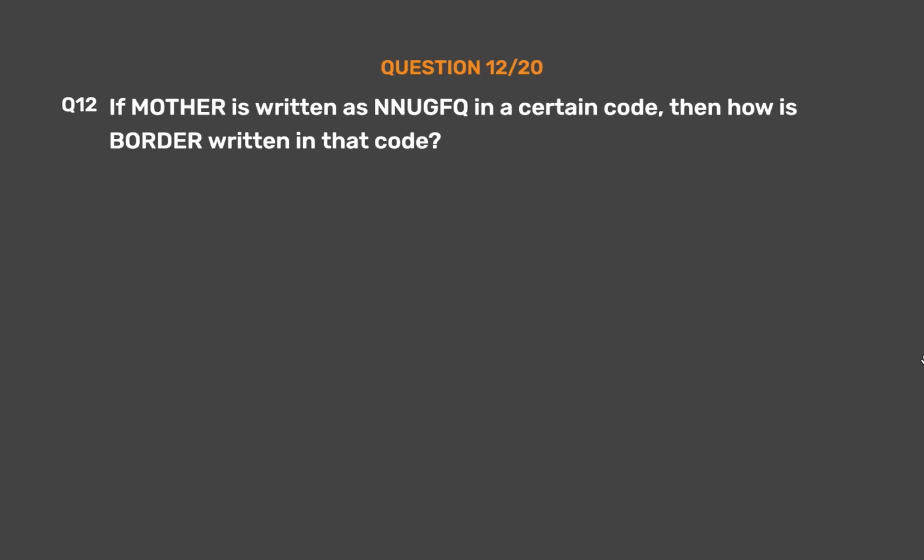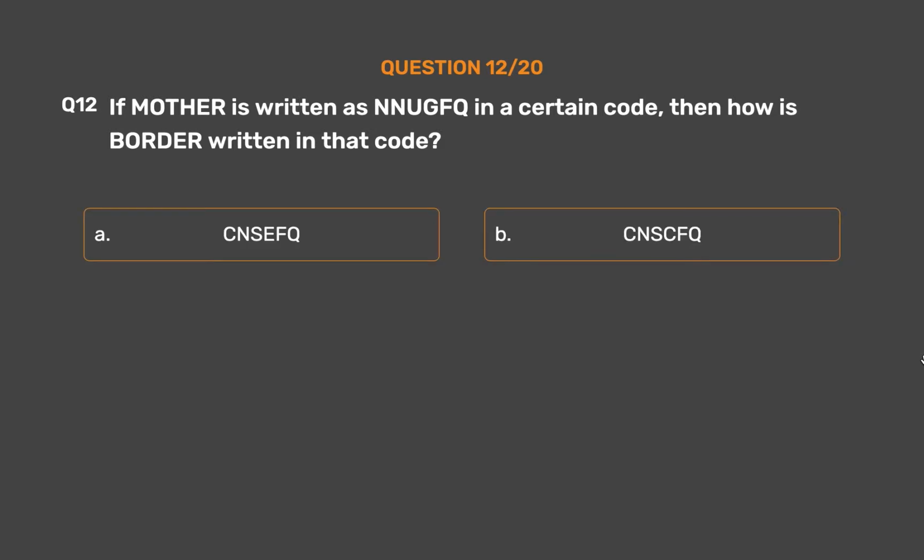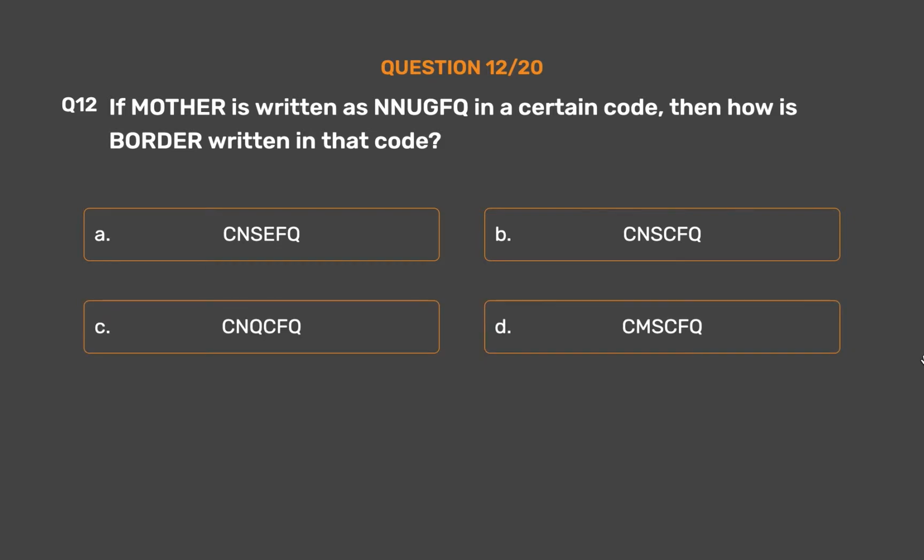Question number 12. If mother is written as NUGF in a certain code, then how is border written in that code? Option A. CNSFQ. Option B. CNSCFQ. Option C. CNQCFQ. Option D. CMSCFQ. Option E. None of these.